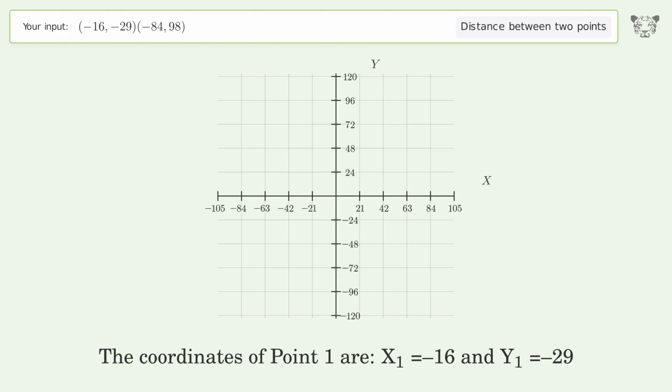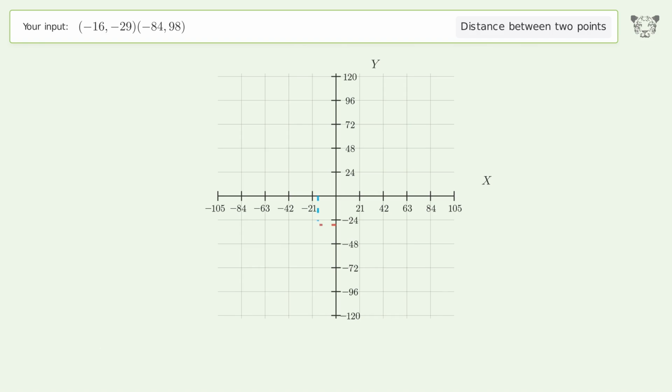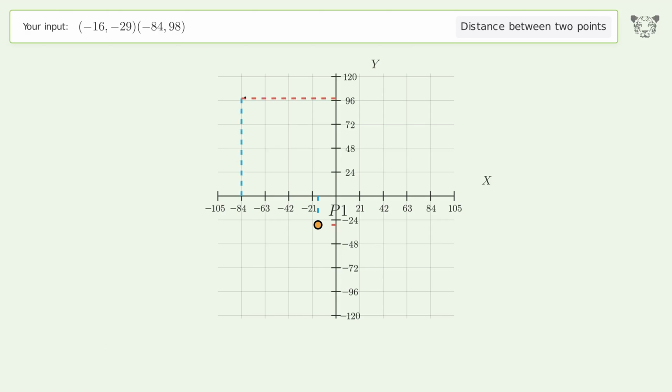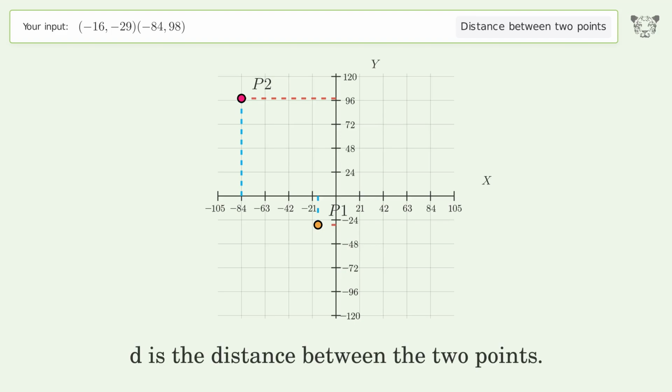The coordinates of point 1 are, x1 equals -16 and y1 equals -29. The coordinates of point 2 are, x2 equals -84 and y2 equals 98. D is the distance between the 2 points.